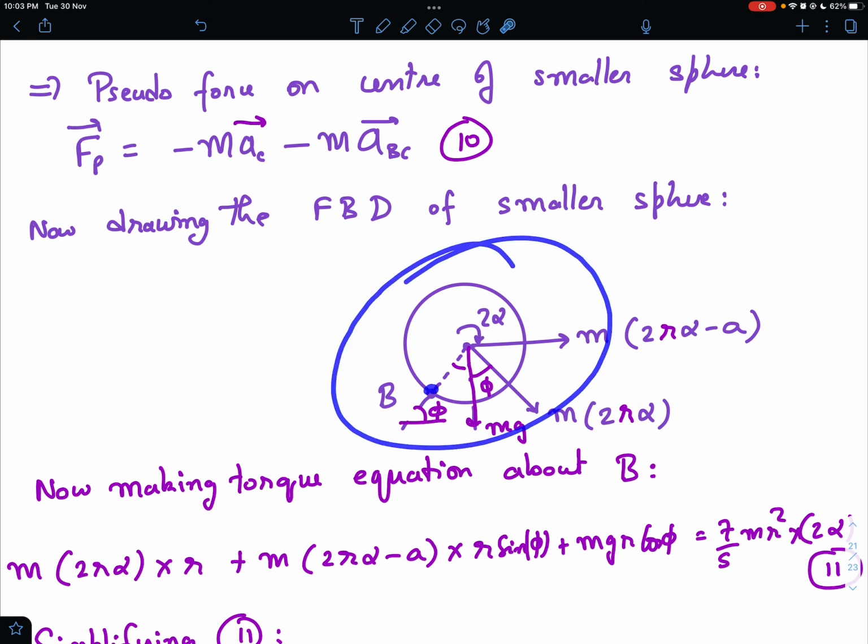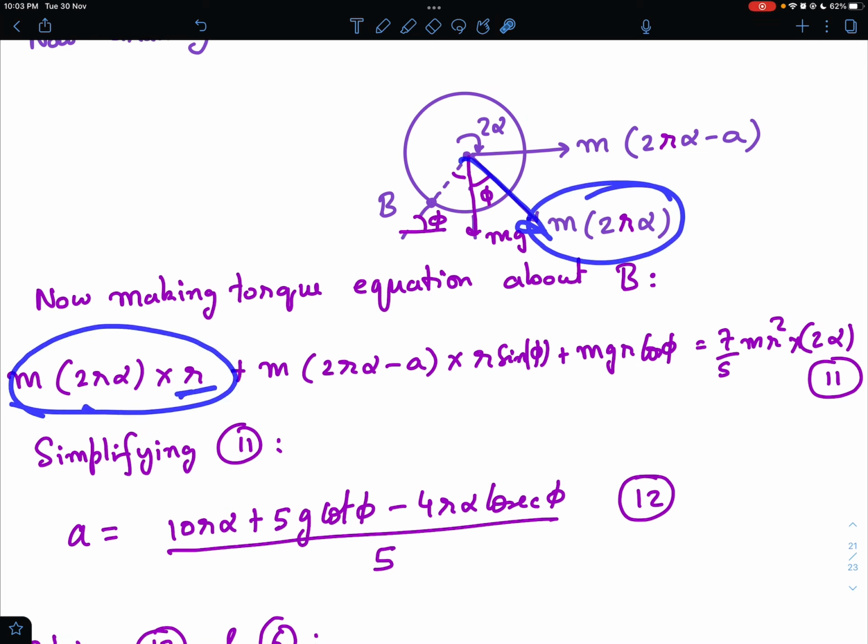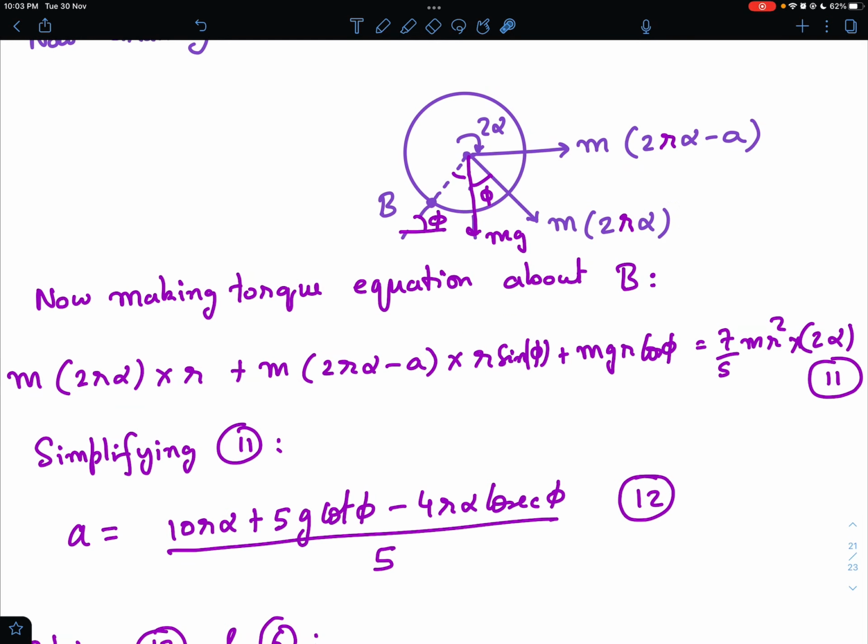And now I'm going to write the torque equation about point B. Point B is the instantaneous axis, and I can write tau is equal to I alpha. Phi was the angle with the horizontal and with the vertical, therefore this angle is going to be phi. For the pseudo force m into 2r alpha, the torque is m into 2r alpha into r, because the perpendicular distance from B is r, plus m into 2r alpha minus A, the other pseudo force, whose arm is r sin phi. Why? Because this angle is 90 minus phi, and this becomes r sin phi. And for mg the arm is r cos phi, and this should be equal to what?